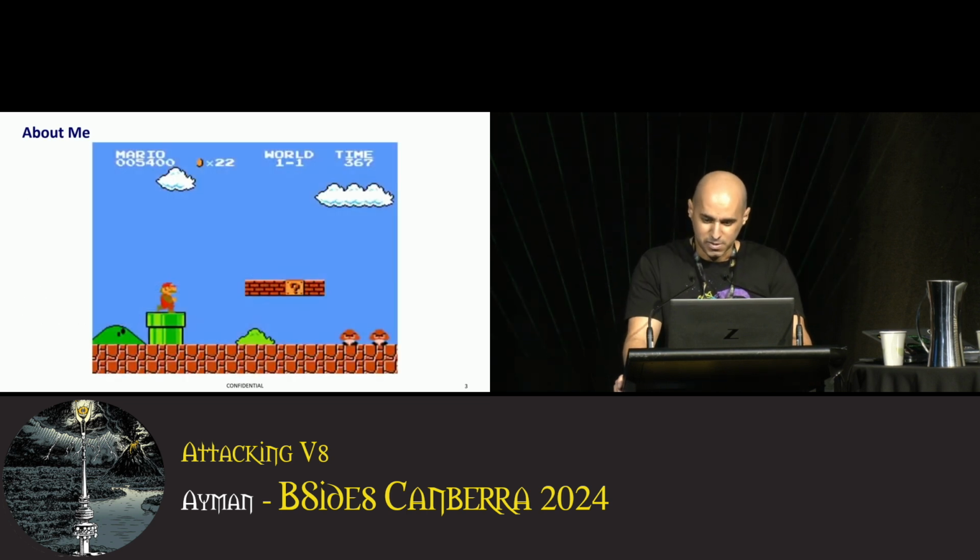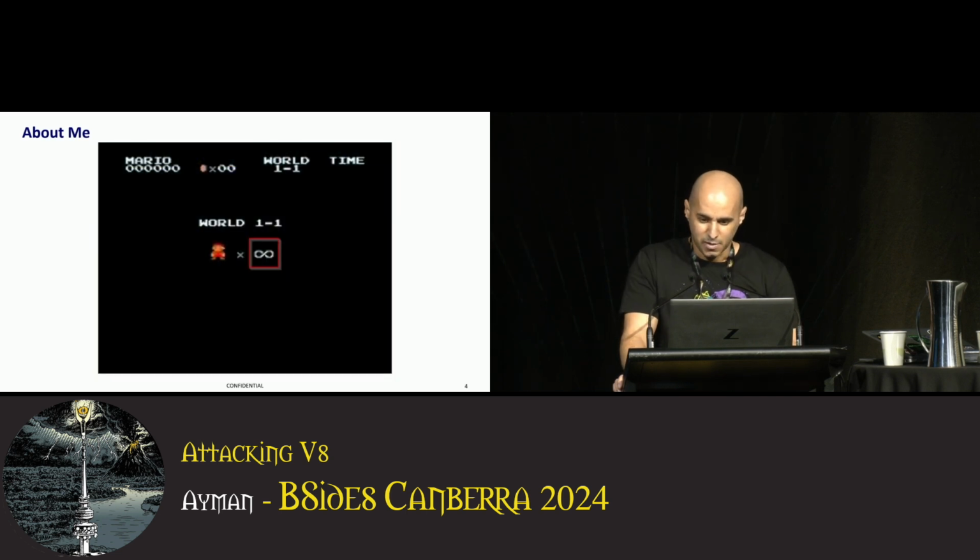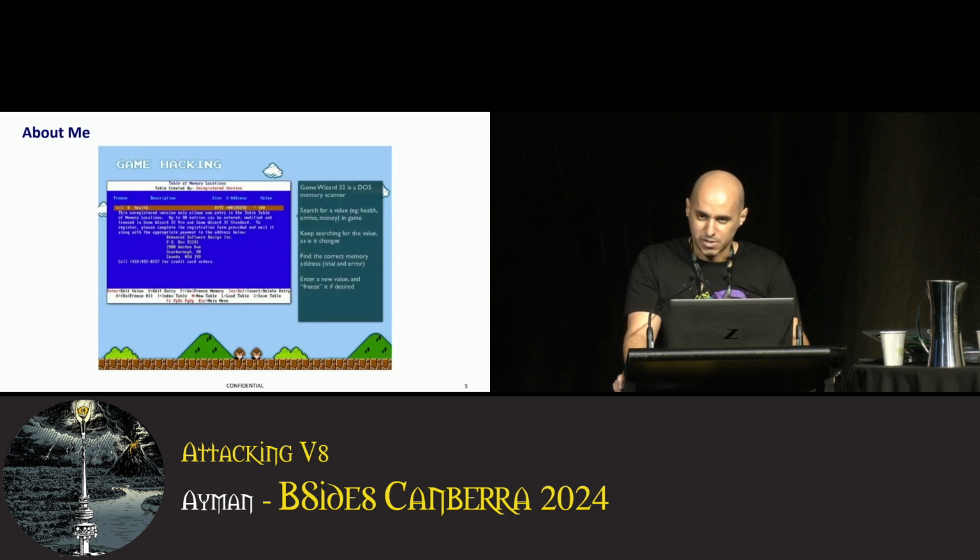First, a childhood story. When I was a little kid, I enjoyed playing video games, and I was always fascinated with game trainers or cheats and always wondered, how do they work? On my old computer, I came across a cheat engine that lets you create custom cheats. Basically, what it does is it searches and edits the memory of the game process, and it worked like this. I run my game, and let's say I have 3 initial lives. I switch to the cheat software and search the game's memory for the value of 3. It will find several results.